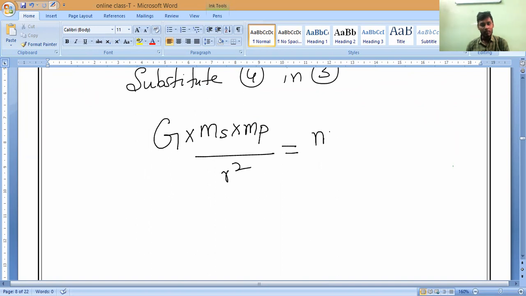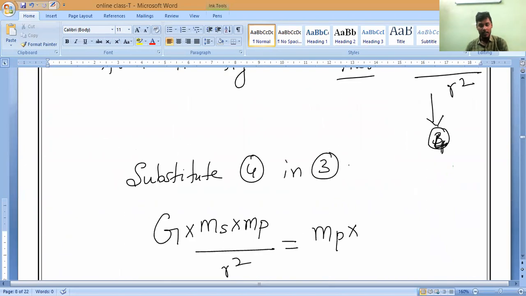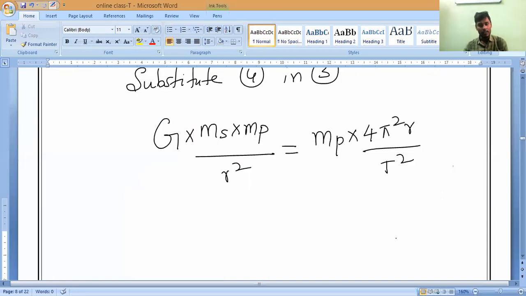Which is equal to mass of planet M P into 4 pi square R divided by T square. Correct, guys? Now you can see, can I cancel M P on both sides? Any doubt? All of you?